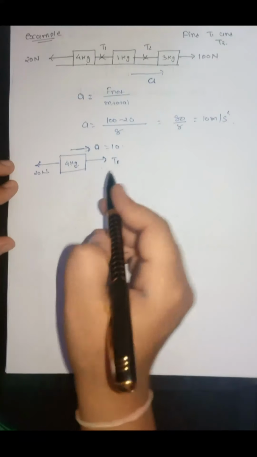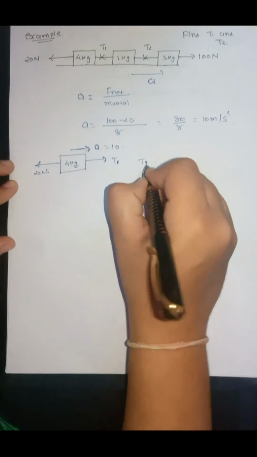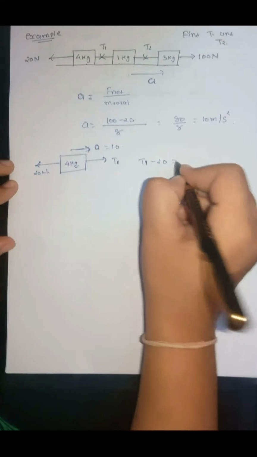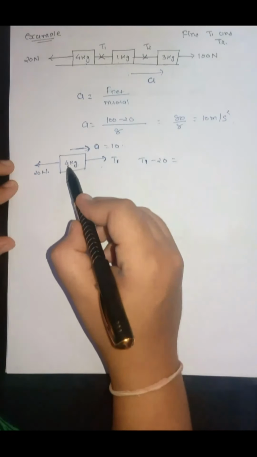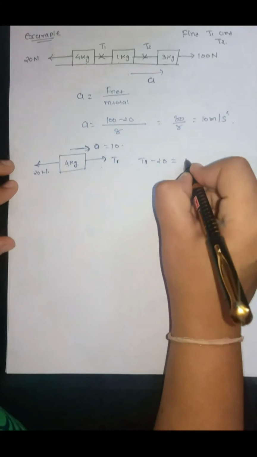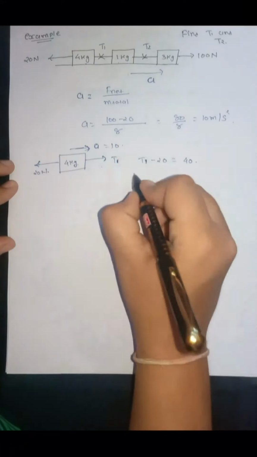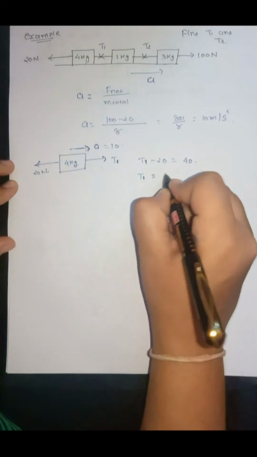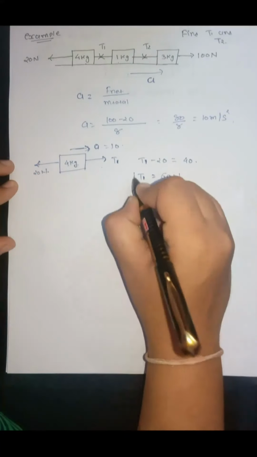So for this block we can write T1 minus 20 is equal to mass into acceleration, 4 into 10, that is equal to 40 Newton. So T1 is equal to 20 plus 40, that will be equal to 60 Newton.